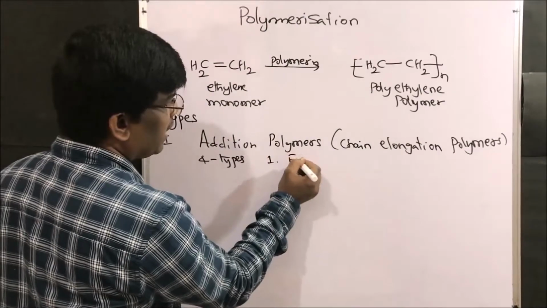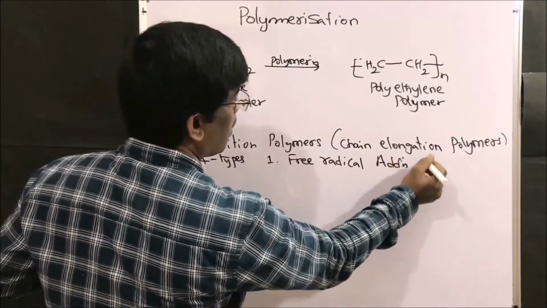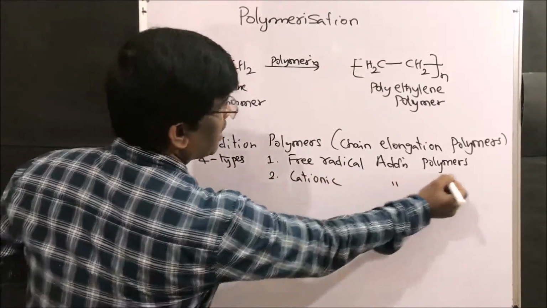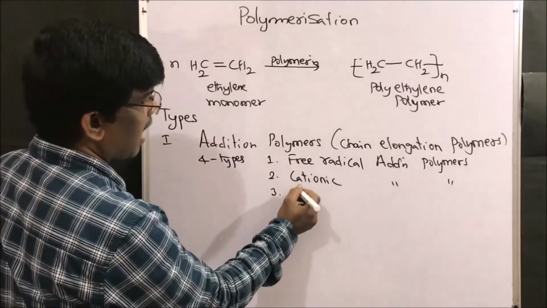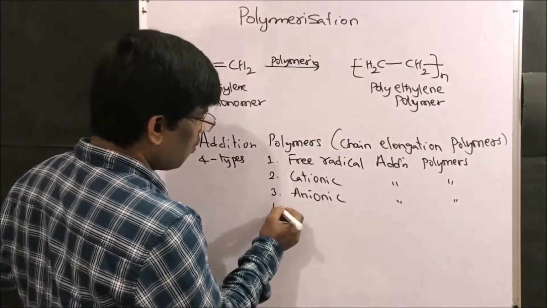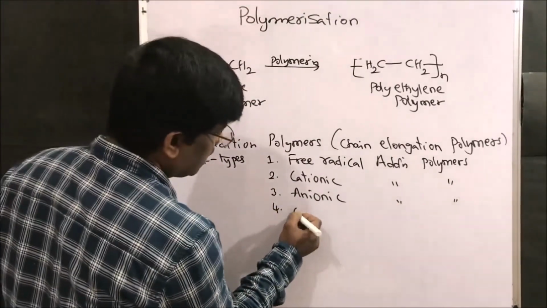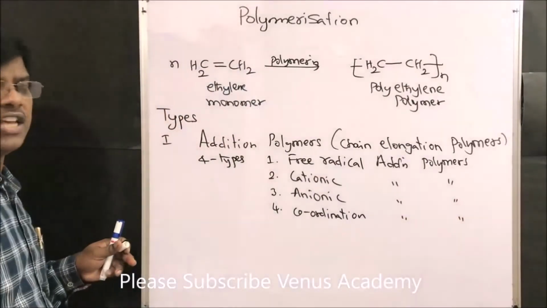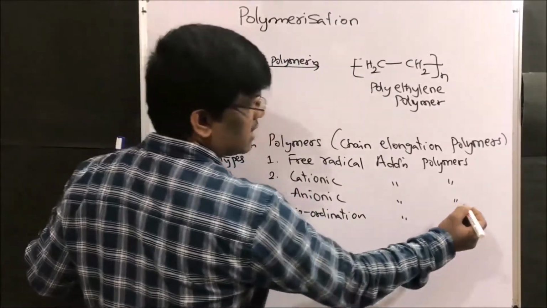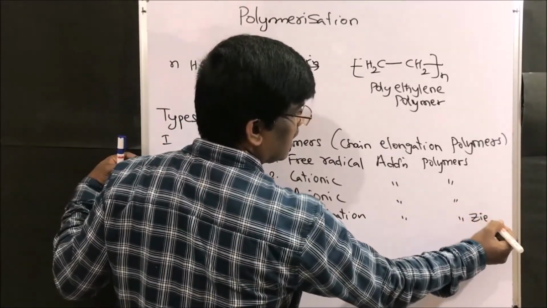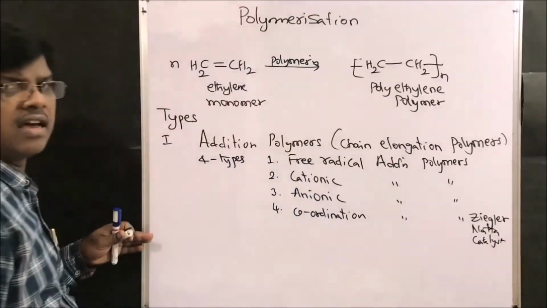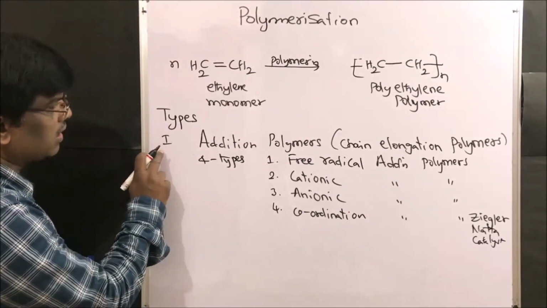One is free radical addition polymers. Second is cationic addition polymers. Third is anionic addition polymers. Fourth is coordination addition polymerization. This is very important, because here we are going to learn a reagent, the Ziegler-Natta catalyst. This is a very important catalyst. Right friends?